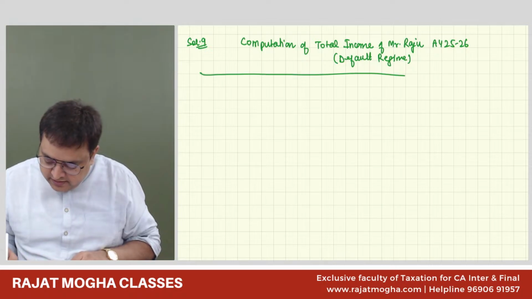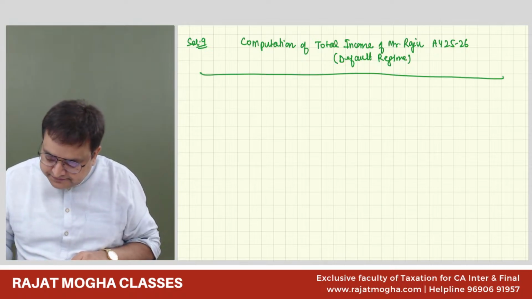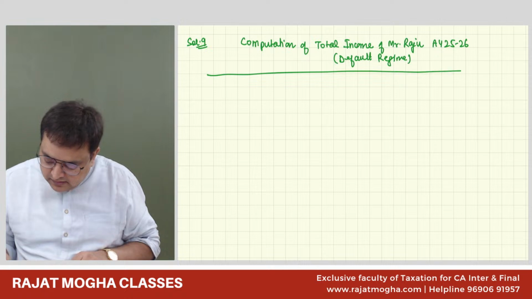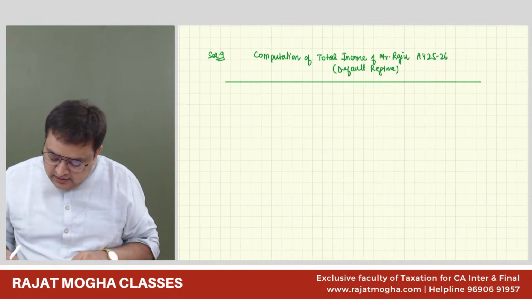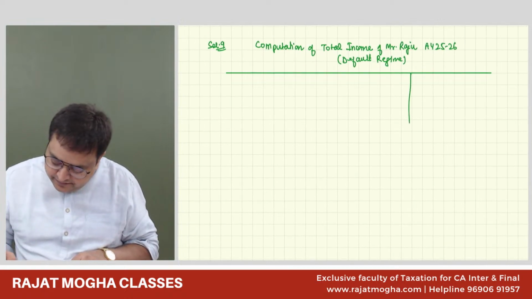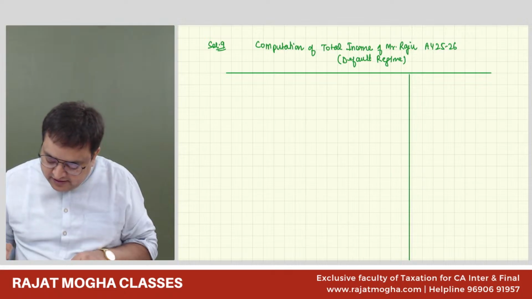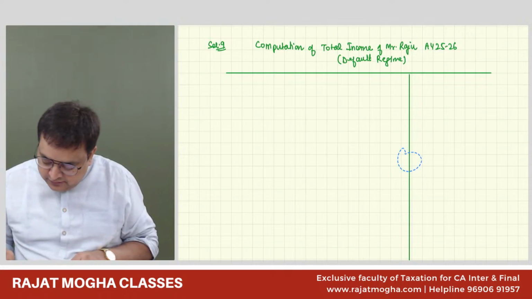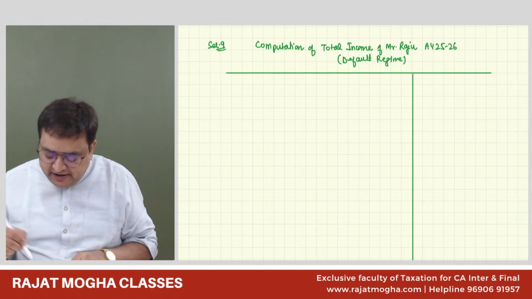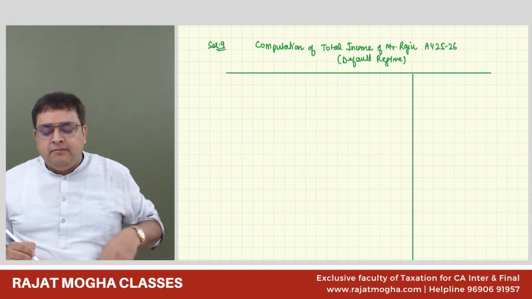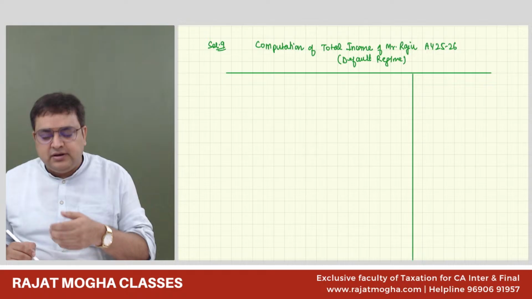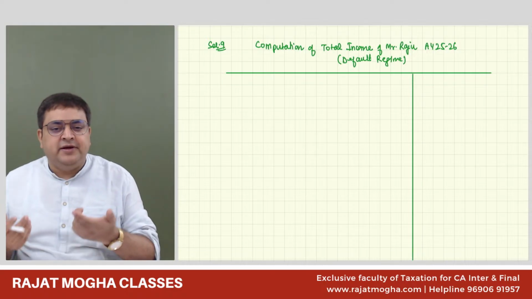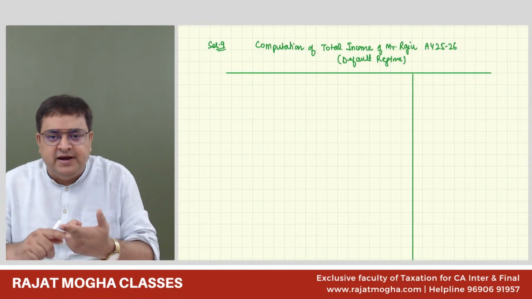Okay. Now, since we have three or four types of income, either we can make a separate working note for PGBP, but the main question is mainly for PGBP itself, because in IFOS we have just one income, dividend income.